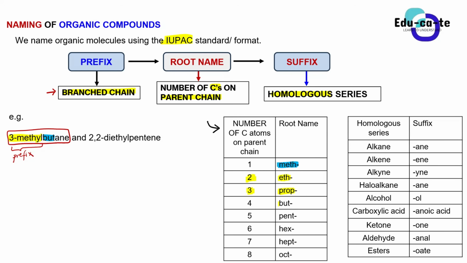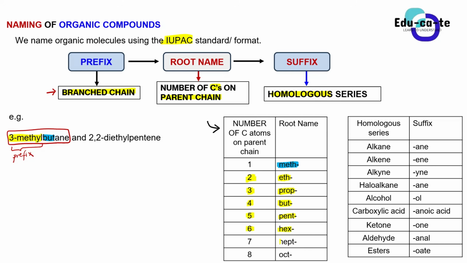When you see but, B-U-T, we pronounce this as bute, right? When you see bute in the root name, it means that we're having 4 carbons in the parent chain. When you see pent, it tells you that we're having 5 carbons in the parent chain. When you see hex in the root name, it means that we're having what? 6 carbons in the parent chain. I'm sure you guys now know what a parent chain is, right?